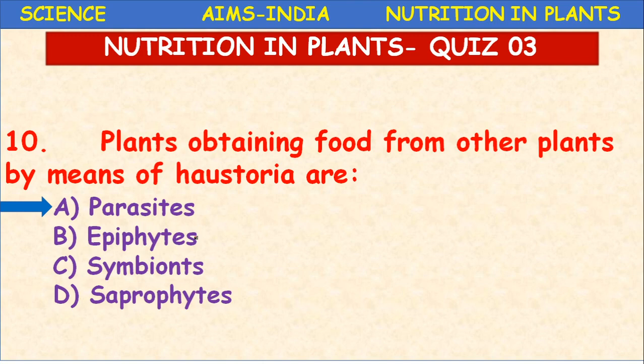Okay, so children, read the textbooks. If textbooks are not available, repeatedly watch these videos offline, and please make simple notes. For example, today's class: define parasite. A parasite is an organism which depends on another organism for its food materials.